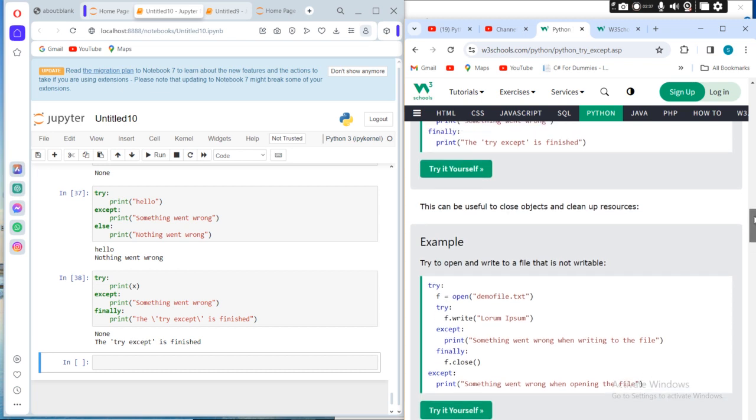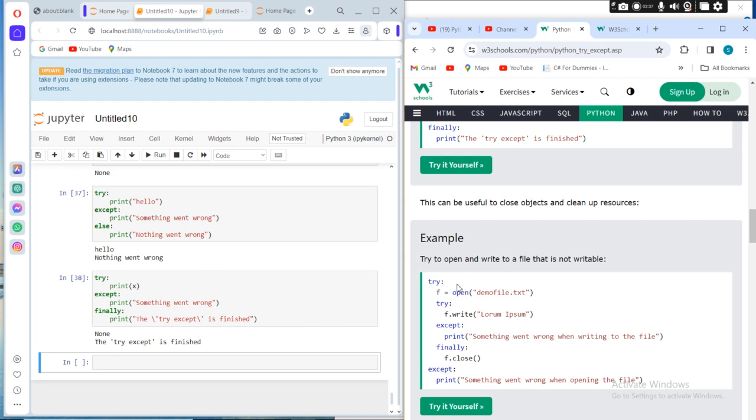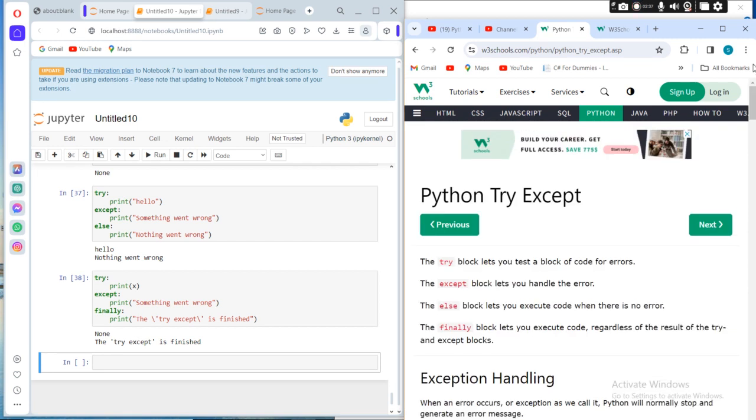And if there's an error, for example, trying to open and write to a file that's not writable. For example, open the demo file, and if the write fails, except, so we can use it for these kinds of things. So we talked about Python try except for exception handling. If code, for example when we are trying to open or write something, can cause an exception, for that we use the Python try except methodology as well.